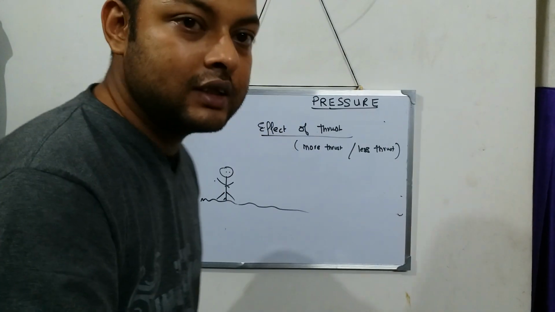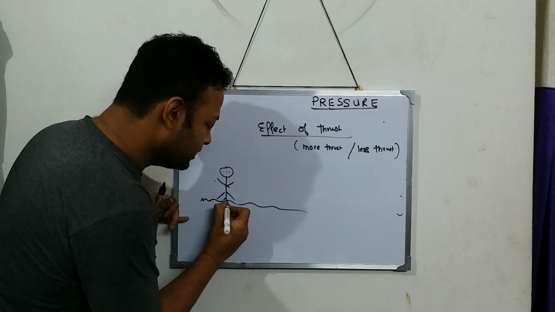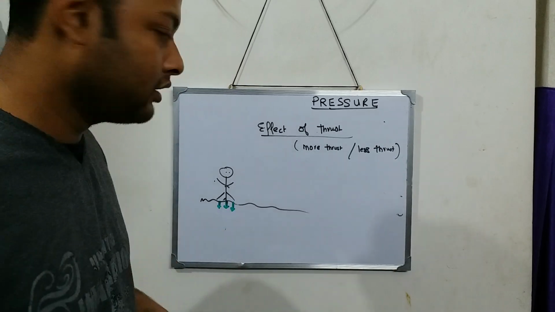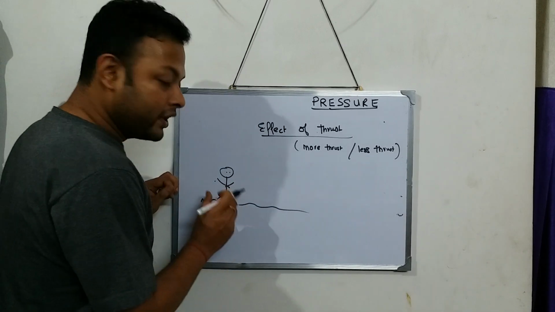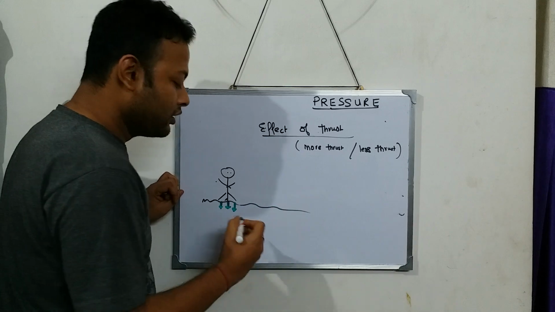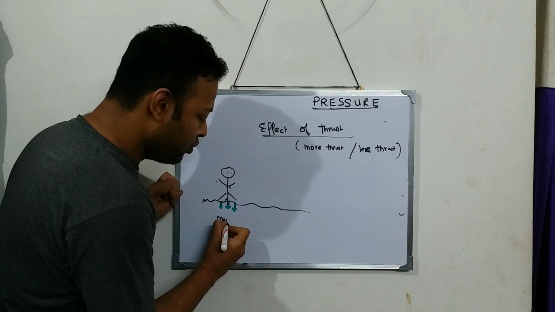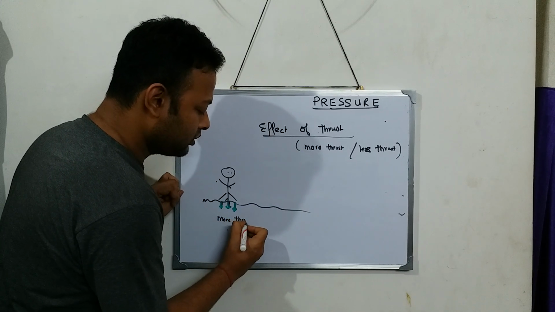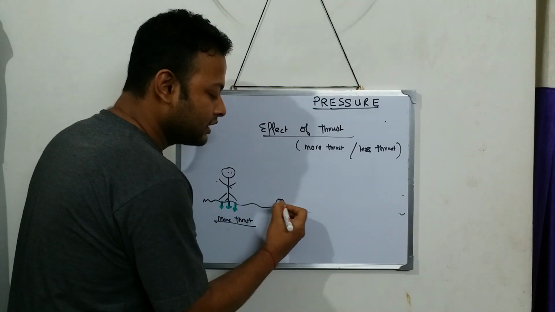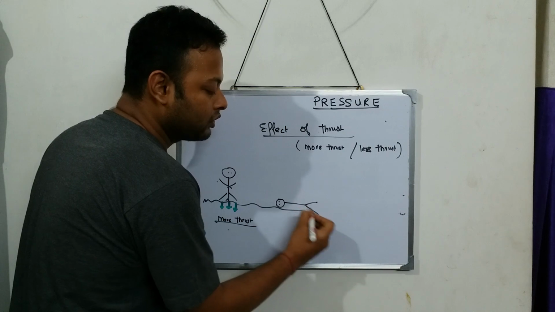Why? Because when he is standing, over here what happens? More thrust.